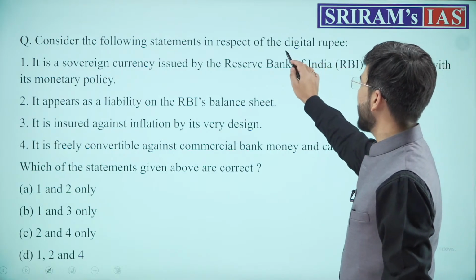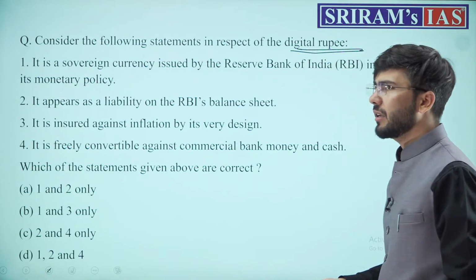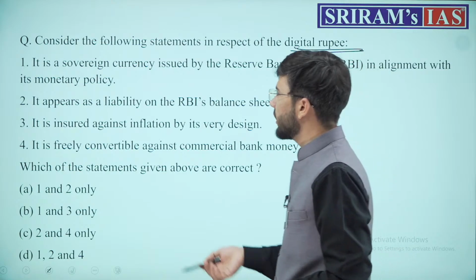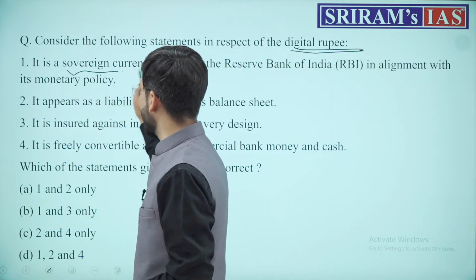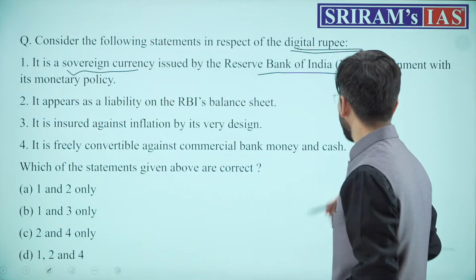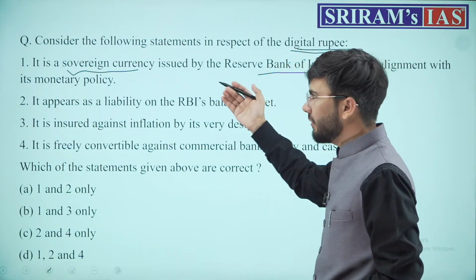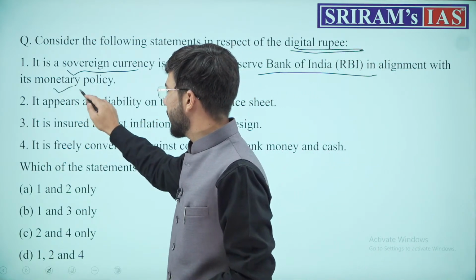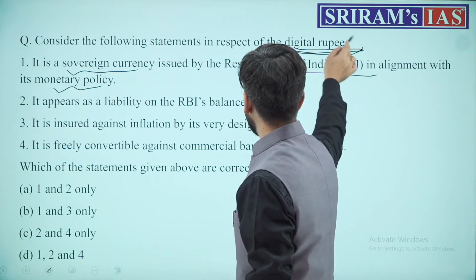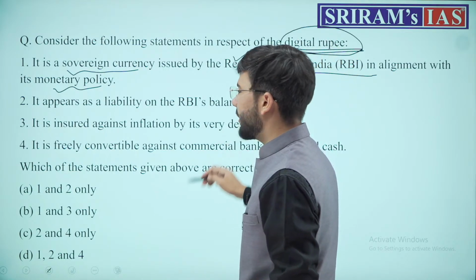Last, we have a question on digital rupee. This digital rupee was a sovereign currency which was issued by RBI, and this is aligned with the monetary policy. Now remember, digital rupee was issued by RBI.